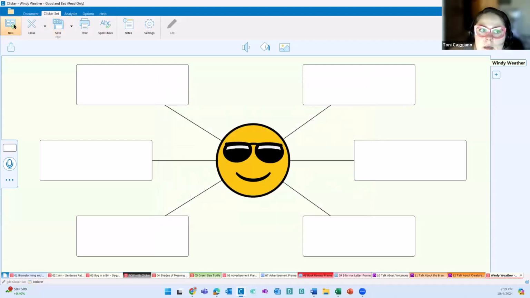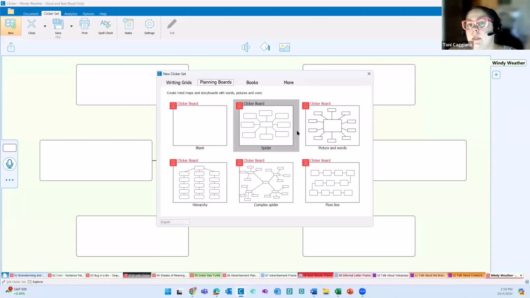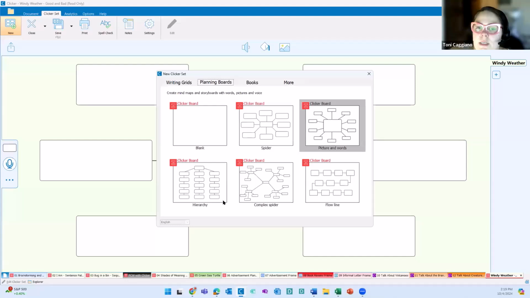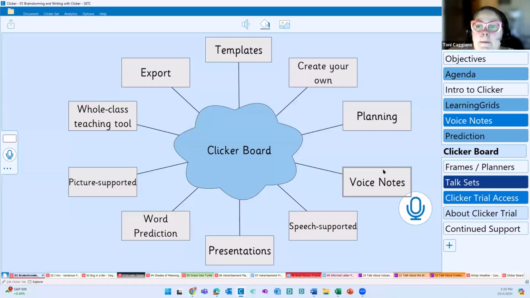Into Clicker Set, into New. This is where you would make any of your own resources from scratch. But with planning boards, as well as our books, we're giving you a place to start. So you could see we have the blank. If you want to come in here and make your own beautiful creation, you could do that. And then we have several different templates that we know folks would expect to see if we're offering a graphic organizer. So these give you templates to start with. You have the option to create your own, as I just showed you.